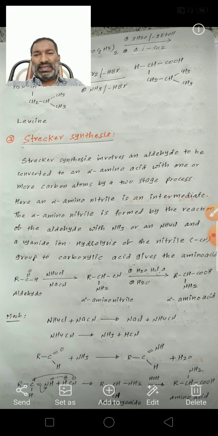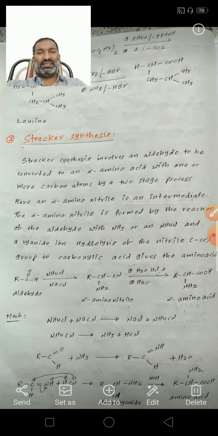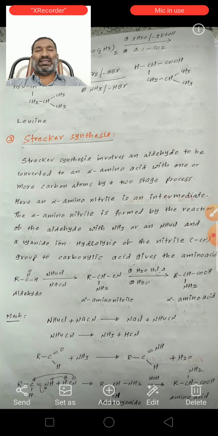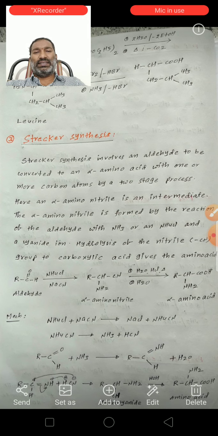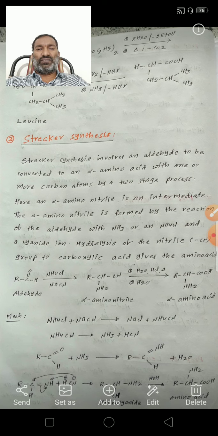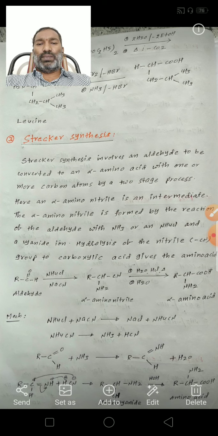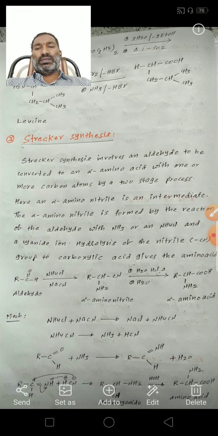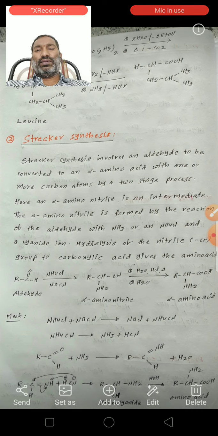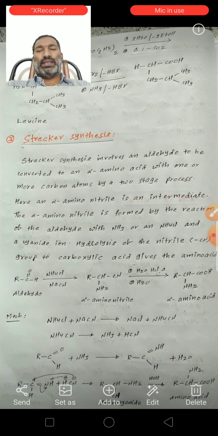Here an alpha amino nitrile is an intermediate. The alpha amino nitrile is formed by the reaction of an aldehyde with ammonia or ammonium chloride and cyanide ion. Then hydrolysis of the nitrile group to a carboxylic acid gives the amino acid.